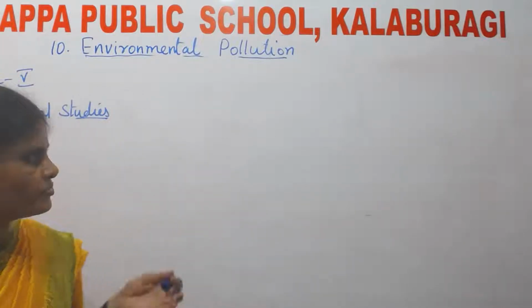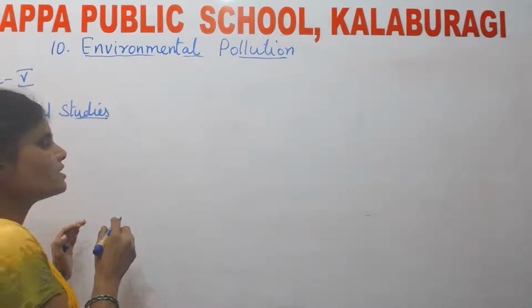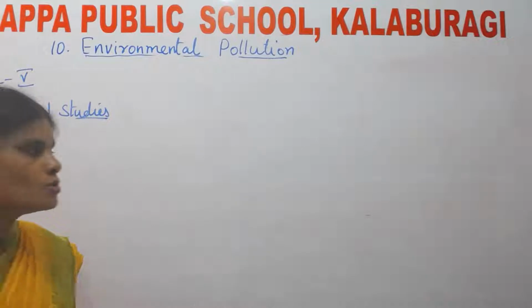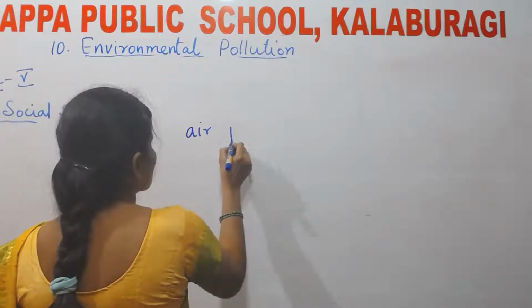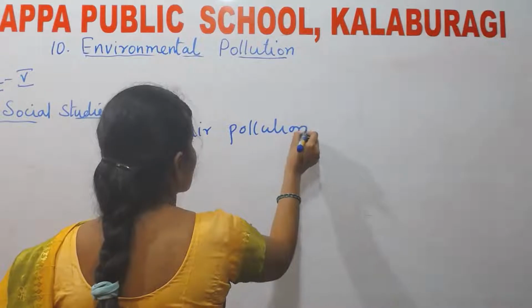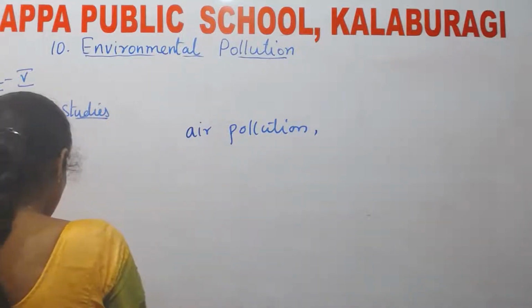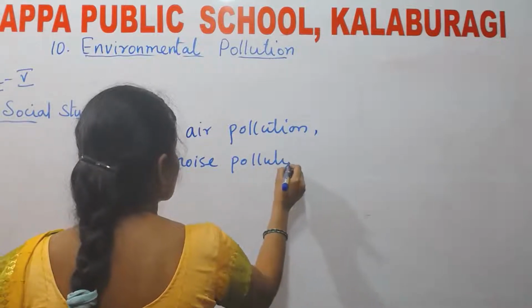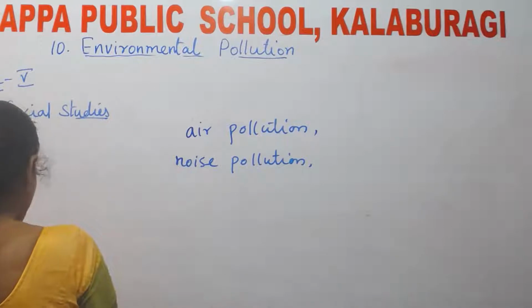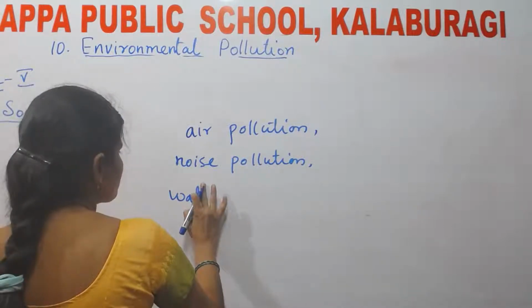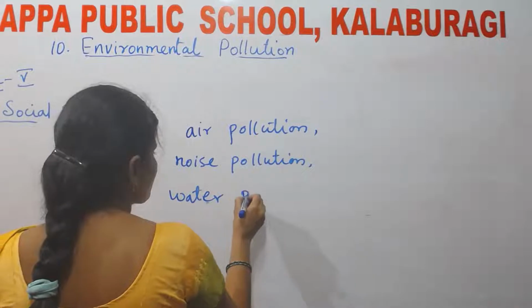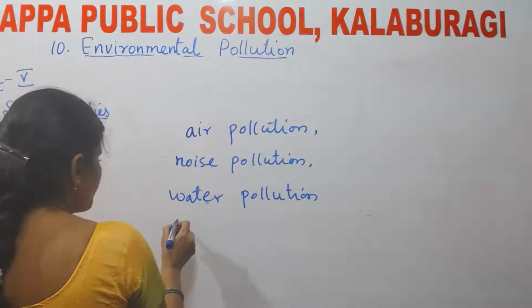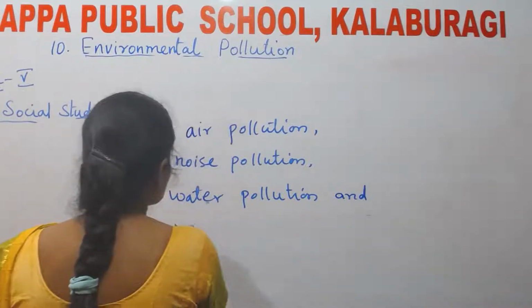Now, let us see what are the types of pollution. There are four main types of pollution. What are they? Air pollution, noise pollution, water pollution, and soil pollution.